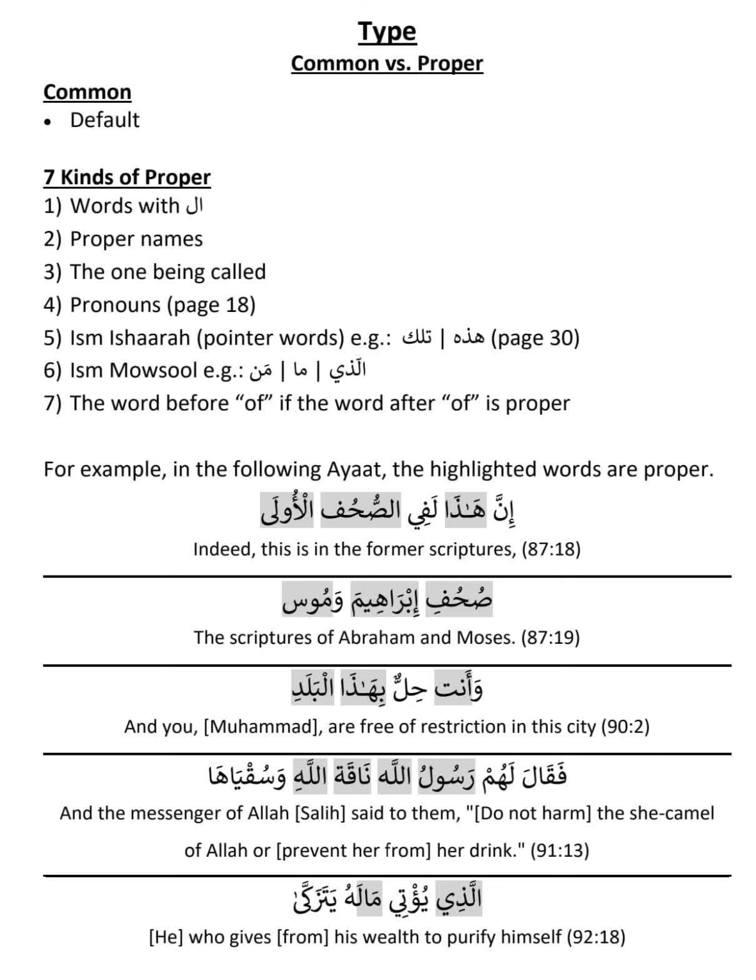The third category is the one being called. If you are calling someone, that person you are calling becomes proper. For example, Luqman alayhi salam is calling his kid, Ya Bunayya, my beloved son. So he is calling Bunayya. There is no al in Bunayya, but because it is Ya Bunayya, he is calling using the word Ya. We used to call Allah subhanahu wa ta'ala Ya Allah. It's the way of calling someone. So that ism Bunayya becomes proper because Ya is there. If you call someone, that becomes proper.